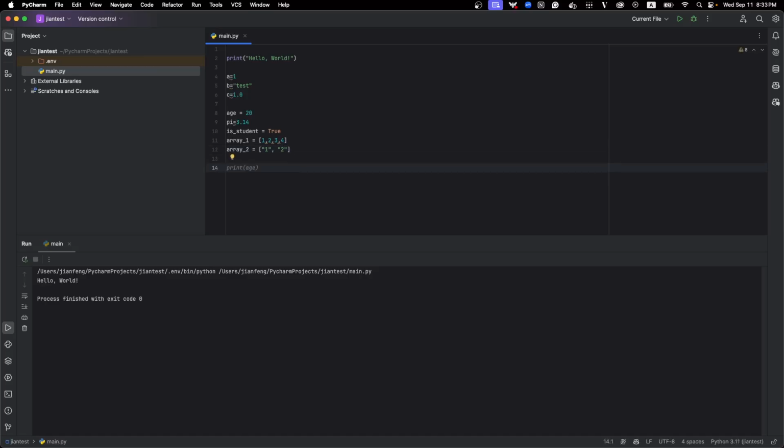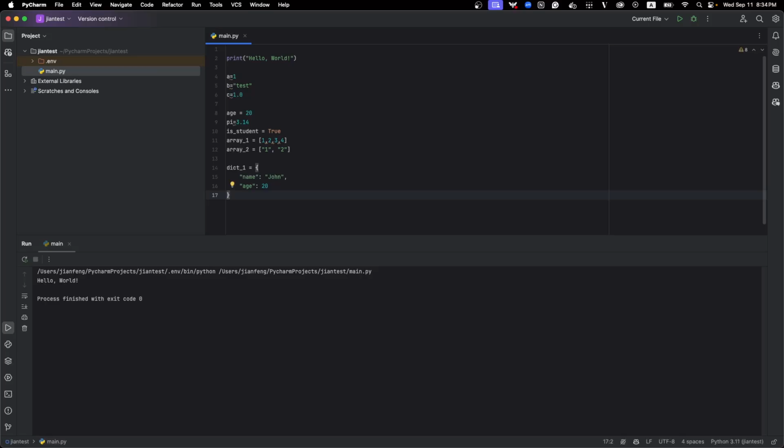Also the hash map, which we call a dictionary in Python, holds key value pairs, like name, age, something like that. So here are the variables. And next, I want to introduce the basic operations.